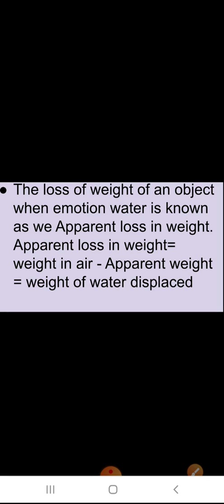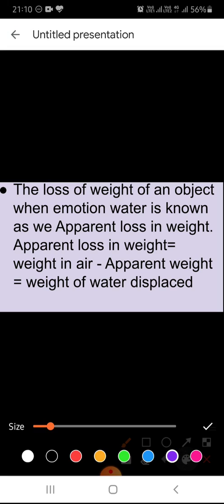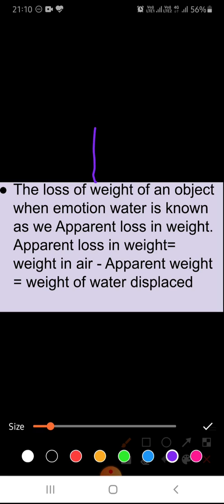Now the loss of weight of an object when immersed in water is known as the apparent loss in weight. The loss of weight means, if this is a bucket of water and inside this I have put a wooden block, and in air its weight is 2 kg.